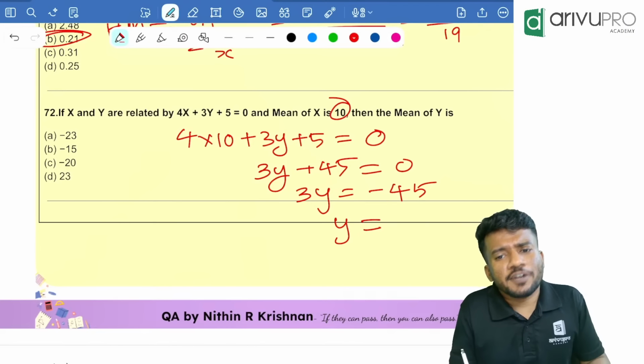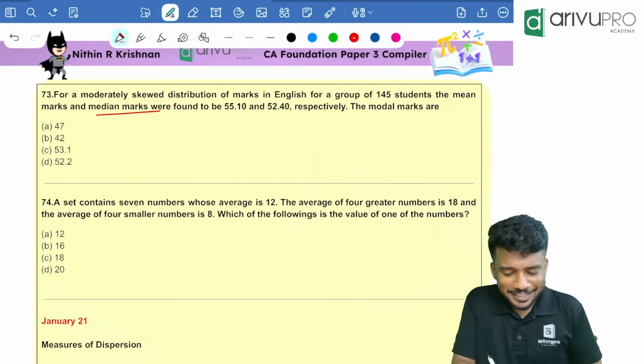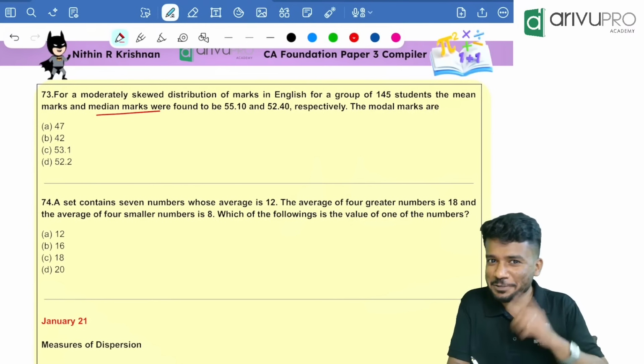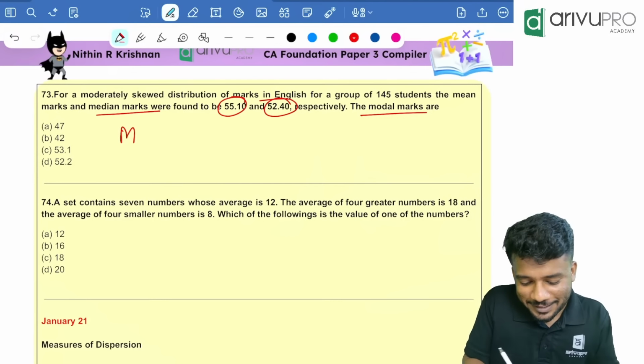Next one. For a moderately skewed distribution of 145 students, the mean marks and median marks are given. Again it is repeated. See this, I am telling you, you can expect a question based on this. The mode marks is how much? Mean marks is given, median marks is given. What is the formula?